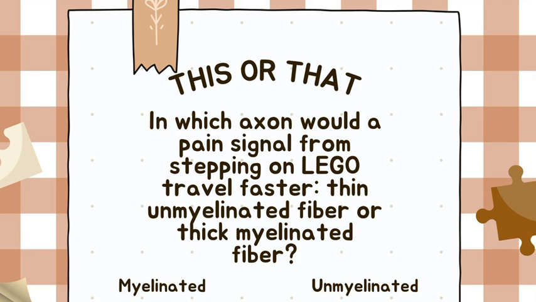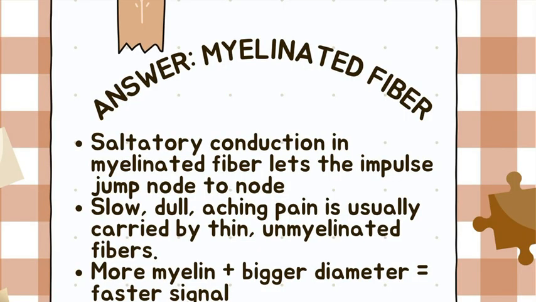Question 6, this or that. In which axon would a pain signal from stepping on a Lego travel faster? Thin unmyelinated fiber or thick myelinated fiber? Thick myelinated fiber. Fast pain uses myelinated fibers where the saltatory conduction lets the impulse jump from node to node. Correct. Myelin plus diameter is a complete speed boost.